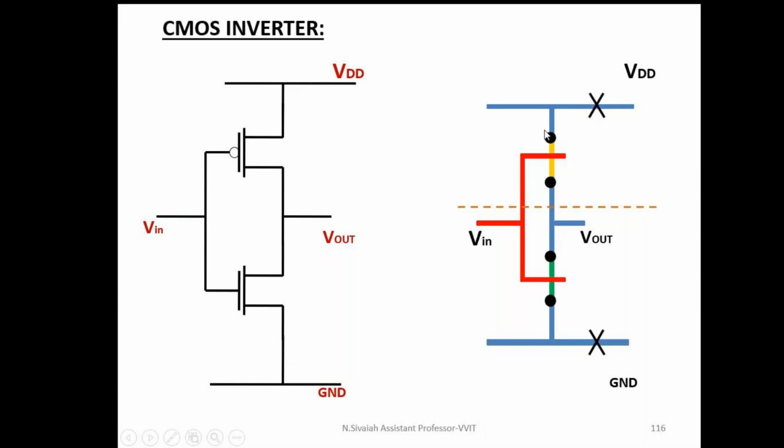See, in PMOS, the substrate is connected to the VDD terminal. In NMOS, the substrate is connected to the ground terminal. That's why I am indicating this cross mark. Some textbooks show this substrate connection. Some textbooks do not show this substrate connection.